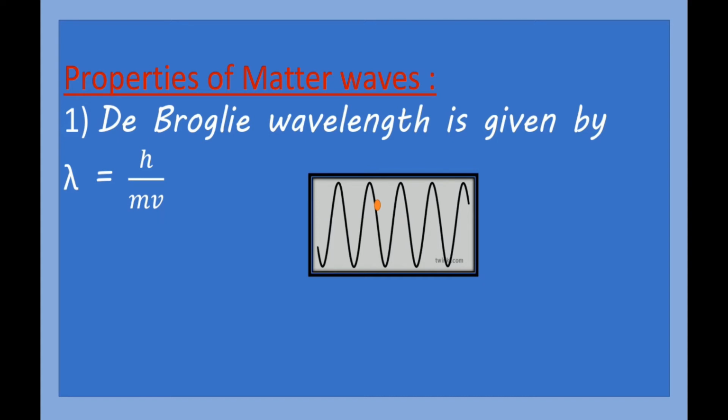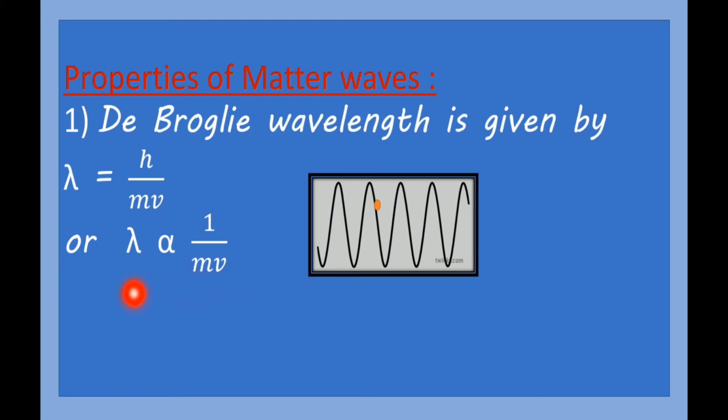So just now we have seen this equation, lambda is equal to h upon mv, and with the help of this equation we can easily write two properties, because here mass and velocity are there. Here h is a constant. What is h? It is Planck's constant. We can write this equation in this way now: lambda is inversely proportional to mv. Here m means mass of the material particle, and v means velocity of the particle.